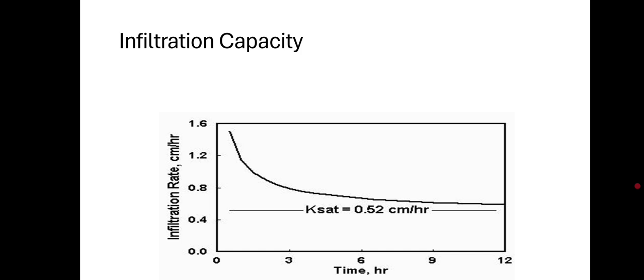Then infiltration capacity. The capacity of soil to absorb water from rain falling continuously at an excess rate goes on decreasing with time until a minimum rate to infiltrate is reached. The infiltration capacity of the soil is the maximum rate at which water will enter the soil in a given condition.